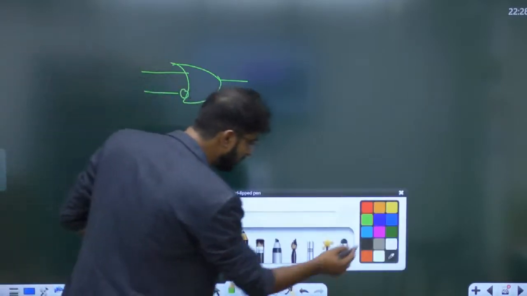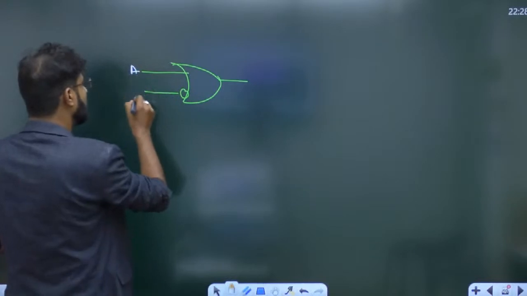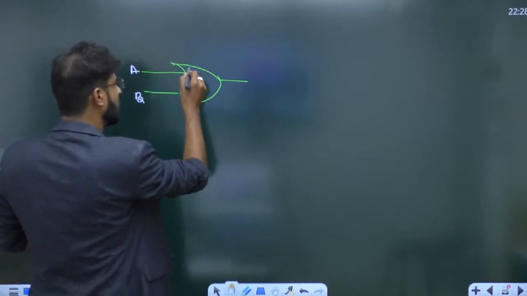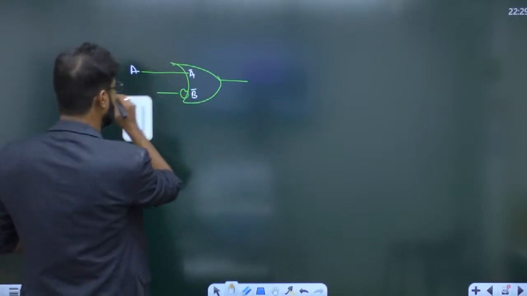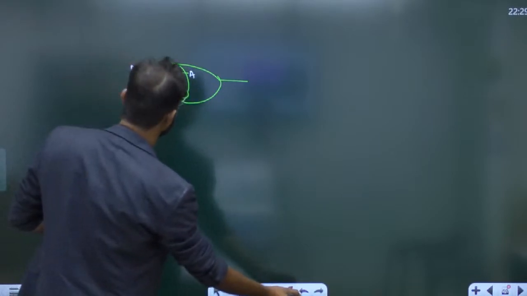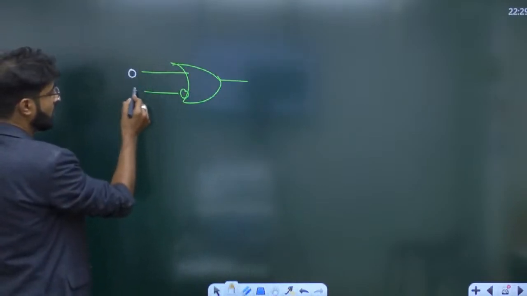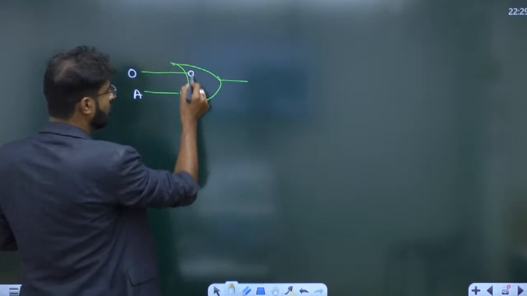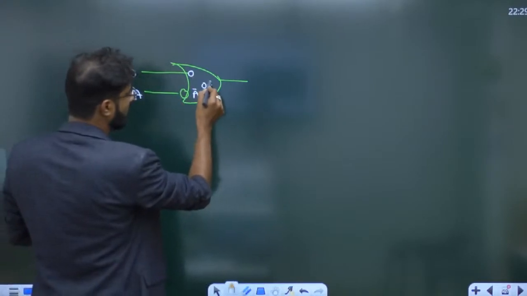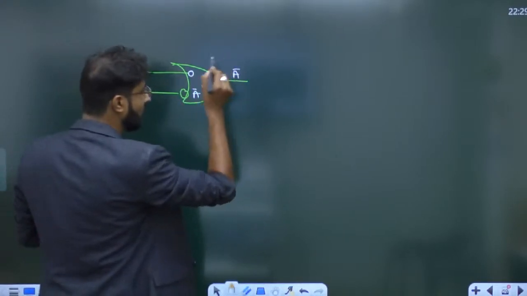How we are going to design it? A, this is called B. So here you are getting A, here you are getting B. Okay. Here we are getting 0 and I am connecting here A. So it is 0. This one is called A bar. Inside 0 ORing A bar. So you are getting A bar, right?